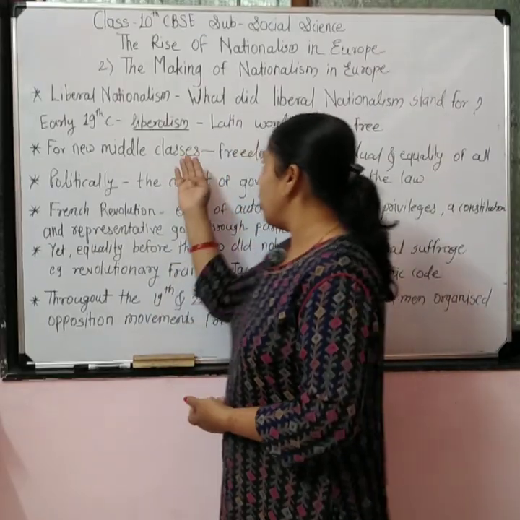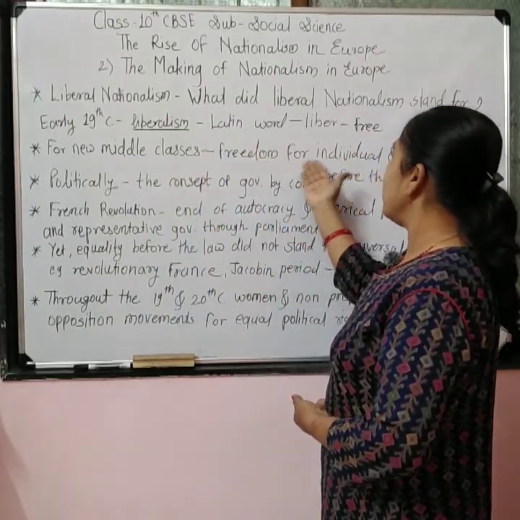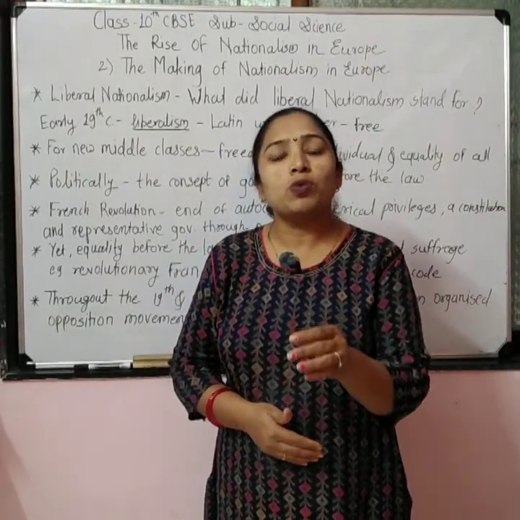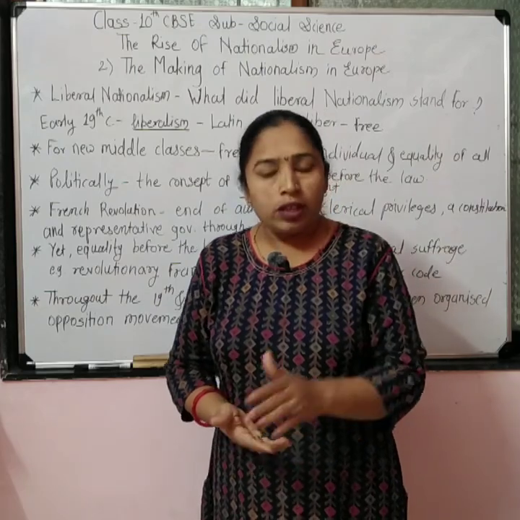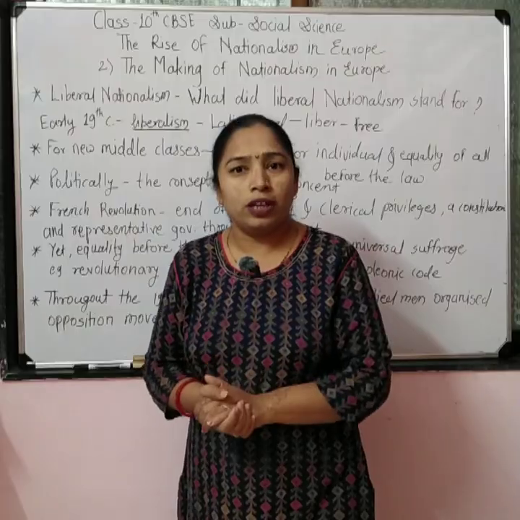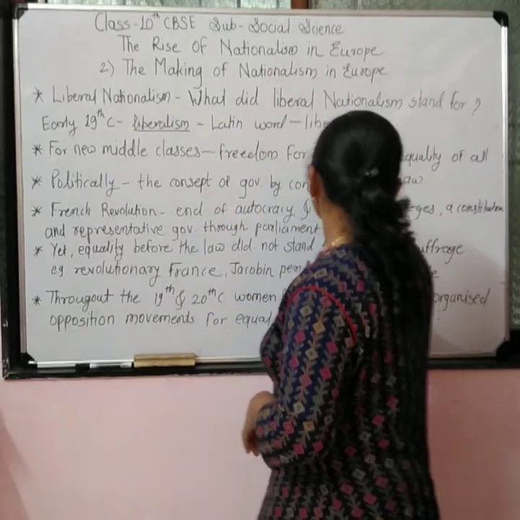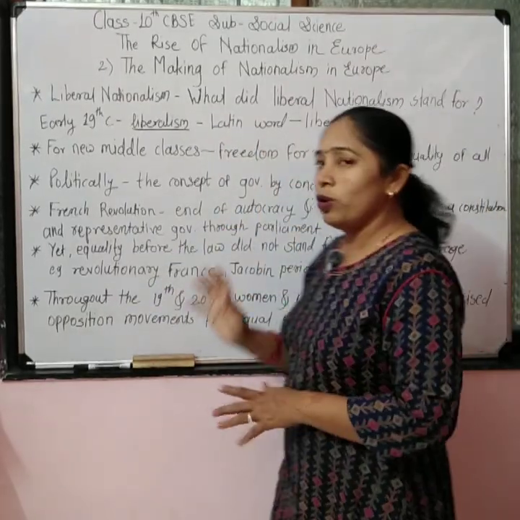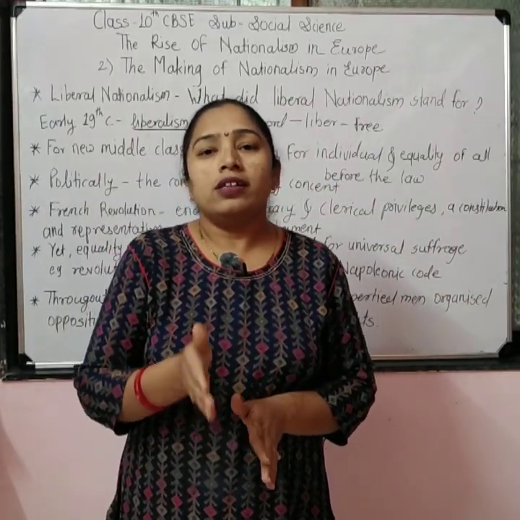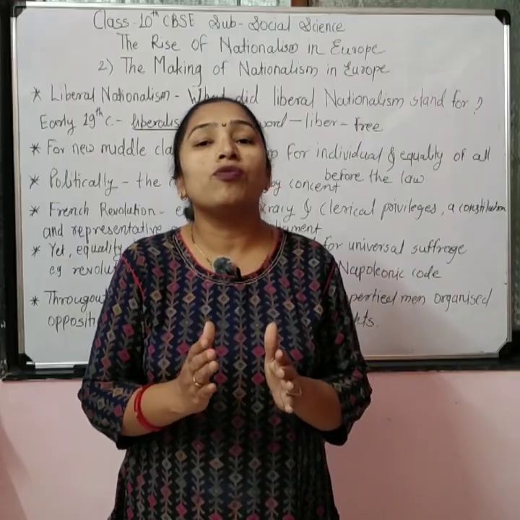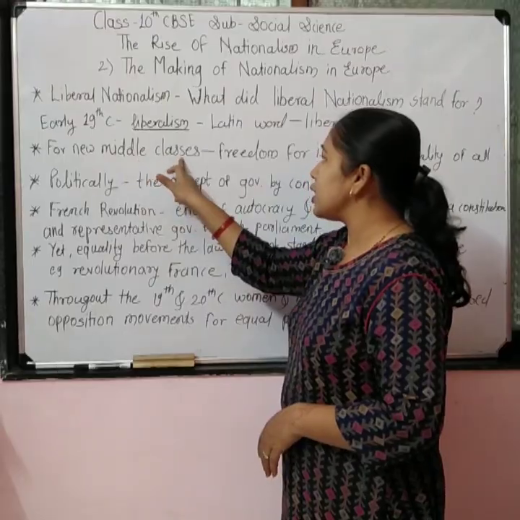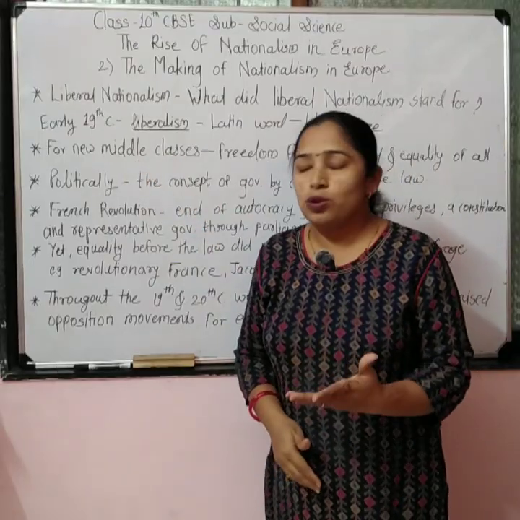So for these people, what did the idea of liberalism mean? Freedom for the individual. Freedom from whom? Freedom from the autocratic government which prevailed in the European countries. So they wanted freedom for individuals from the aristocratic rulers, the aristocratic group. They also wanted equality of all before the law. Not only freedom from the autocratic group, but also equality before the law for everyone. So this was the meaning of liberalism for the middle class people during the 19th century in Europe.